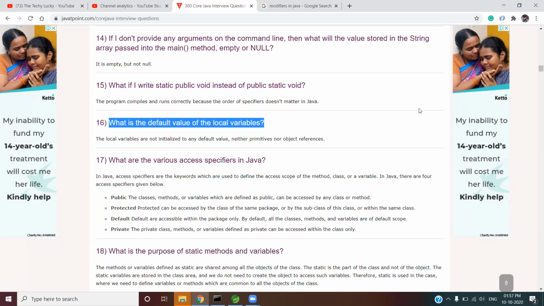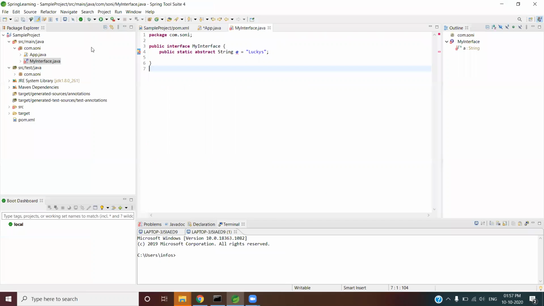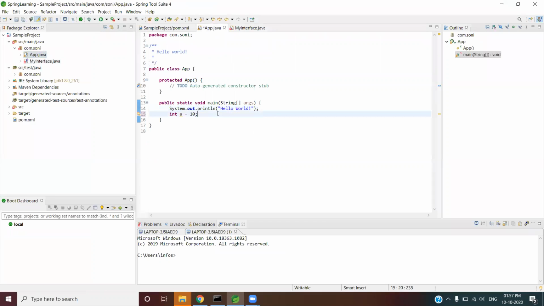And the local variable memory is inside the method memory, like it is inside the stack memory only. It is created as a part of the stack memory. What else? And you cannot apply certain specifiers like private to the local variable.